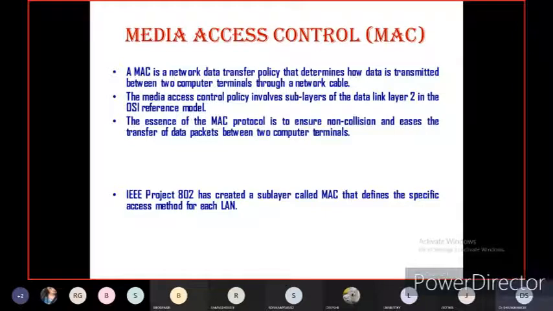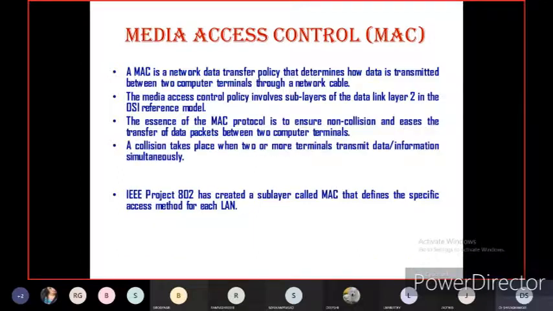The essence of the media access control protocol is to ensure non-collision and ease the transfer of data packets between two computer terminals. A collision takes place when two or more terminals transmit data information simultaneously. My dear students, you should know what a data collision is.